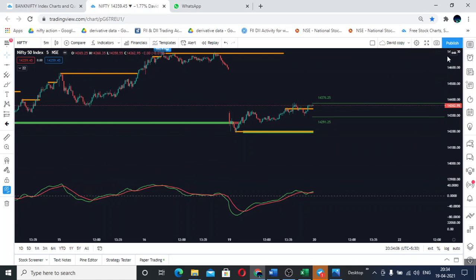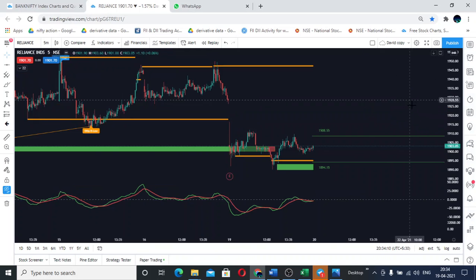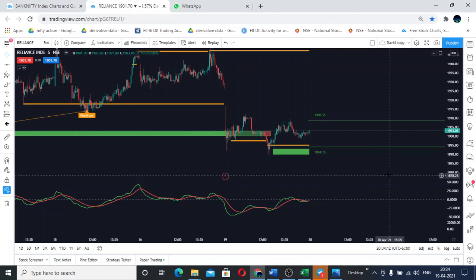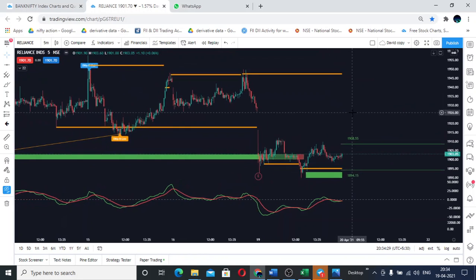And if I go to Reliance, what I'm seeing in Reliance is if Reliance is able to open above or closes above 1908.55 paisa, then I'm seeing an immediate resistance at 1917.95 paisa. If that breaks and closes above, then the target will be 1946.90 paisa almost.